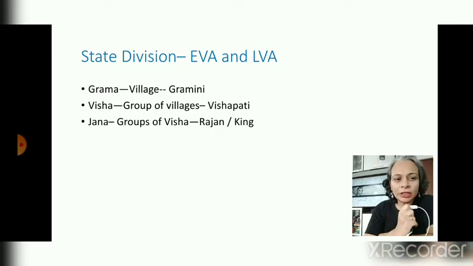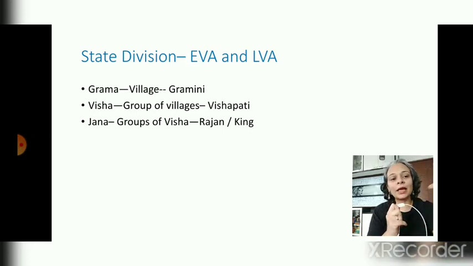When we talk about state division, as you all know, right now we are considered as India. India is our state. Similarly, at that time, what was there? We don't know, right? There was nothing like India as such. But through the sources, we came to know that they had villages. One particular village was known as Grama. When a bunch of villages comes, it was known as Visha.